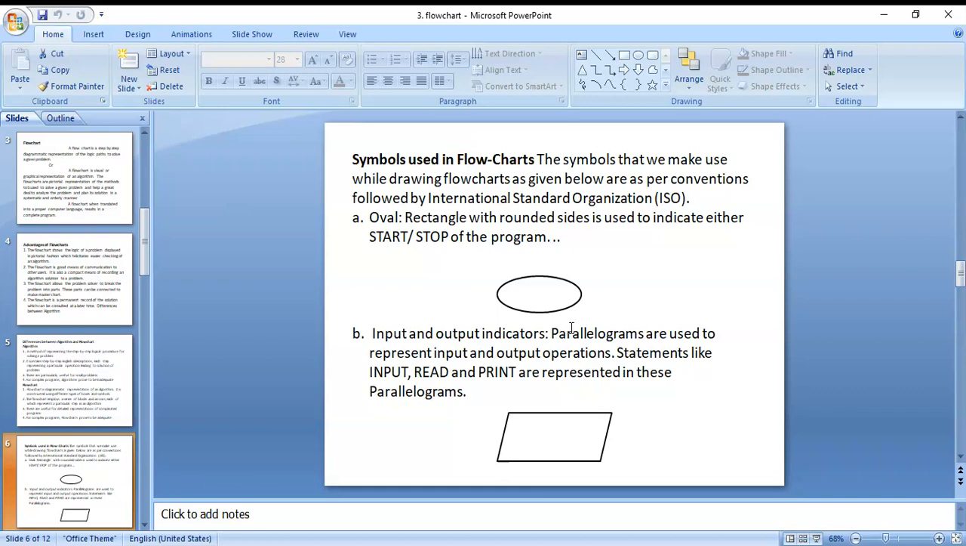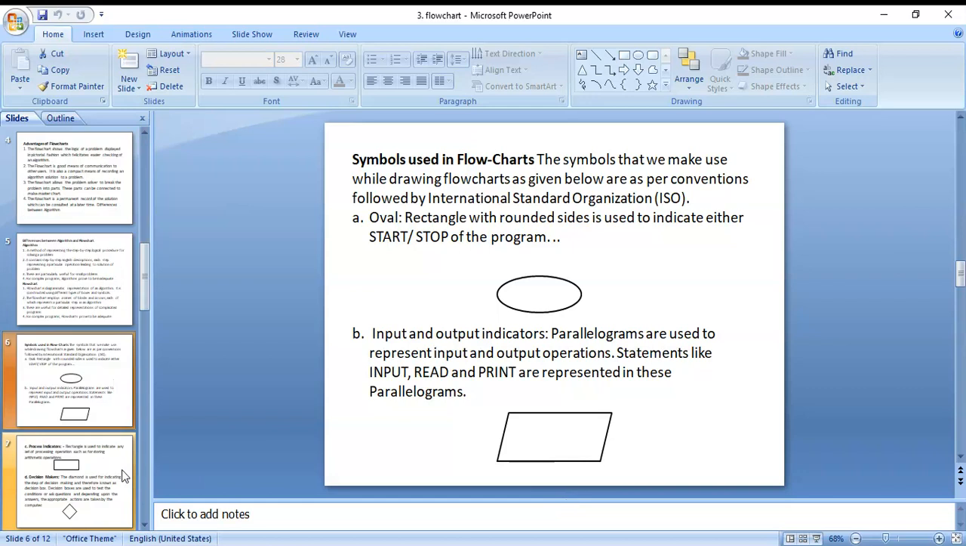In a flowchart, to take inputs and give outputs, we use the parallelogram. Here inputs and outputs are there. In C language, for input we write scanf and for output we use printf statements. Like that, in a flowchart, the parallelogram is for input and output, nothing but reading and writing values, reading and printing values, and resulting values.